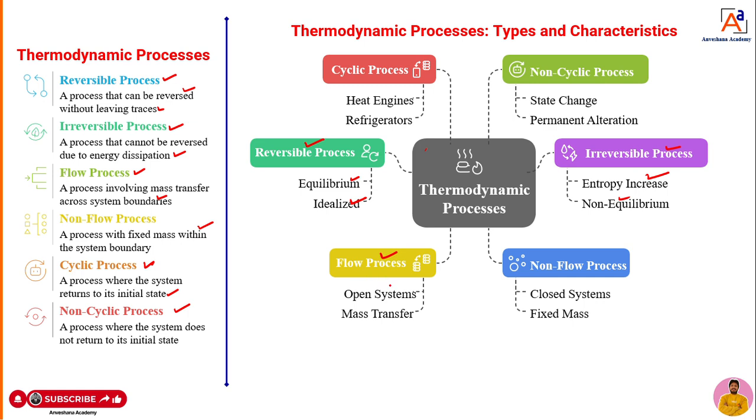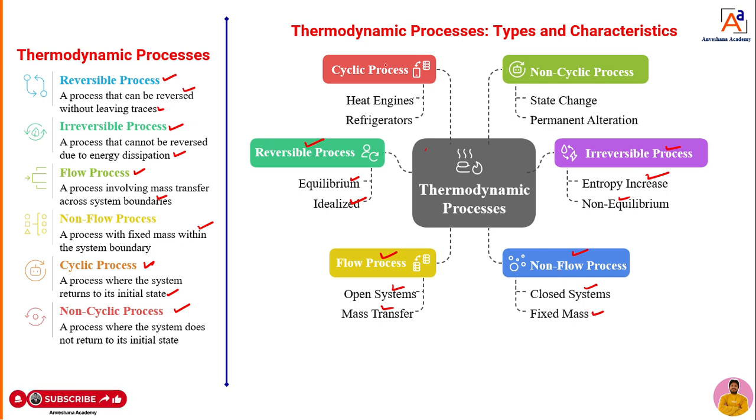Next, the flow process. What is that flow process? We can take an open system to explain this flow process. What will happen here? In the flow process, mass transfer takes place. Then the non-flow process. What is a non-flow process, dear students? You can take a closed system. The name itself indicates there is no movement or flow of mass. During the process, there is no mass transfer across the system boundary. That is known to be a non-flow process, dear students.